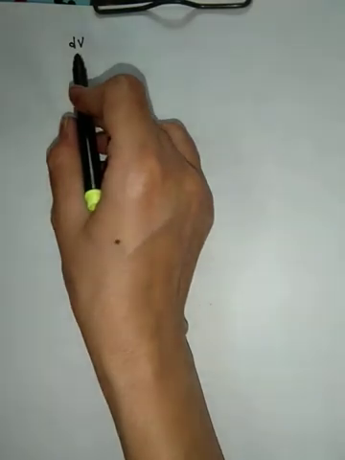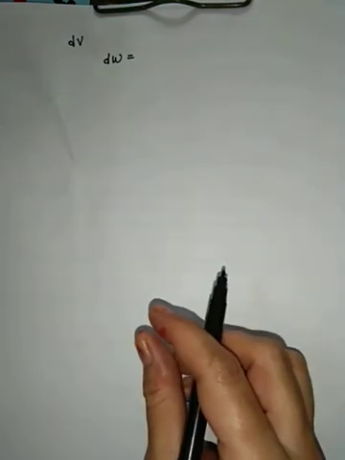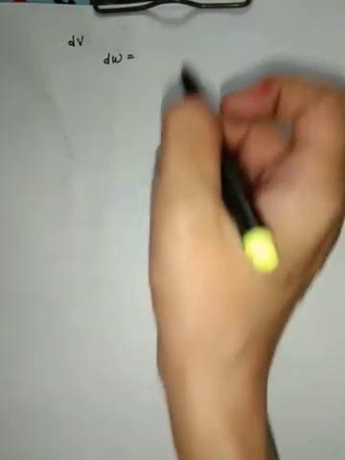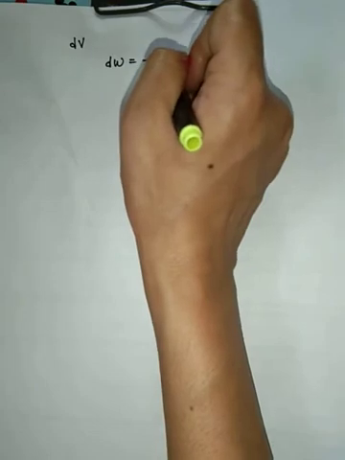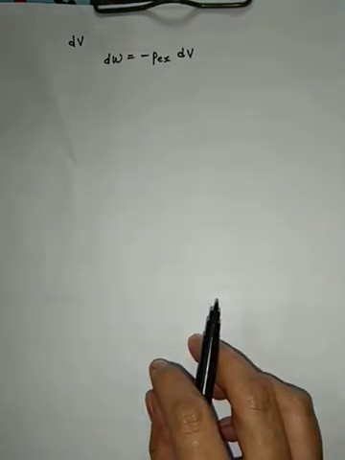At every step as shown in the diagram, the volume of the gas increases by an infinitesimal amount dV. Now the work done is given by dW because it is a small amount of work. In a single step, the work done will be what? Minus P external delta V, if you remember, but here we will say dV because the volume changes very little.